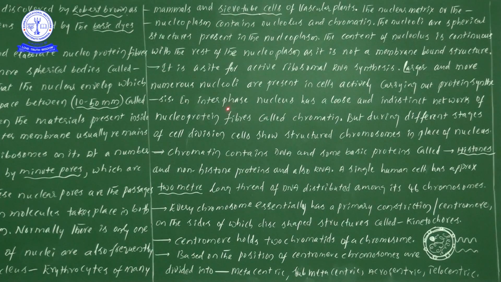Now in prophase, this particular chromatin material seems to be like threads, like fibers. During different stages of cell division, all these fibers or thread-like structures are converted into chromosomes.